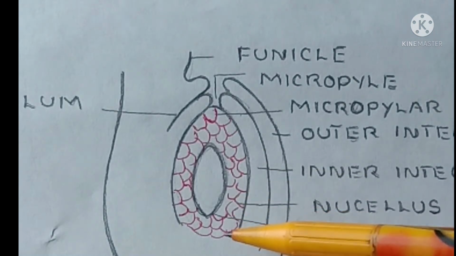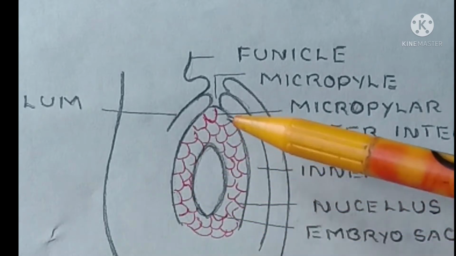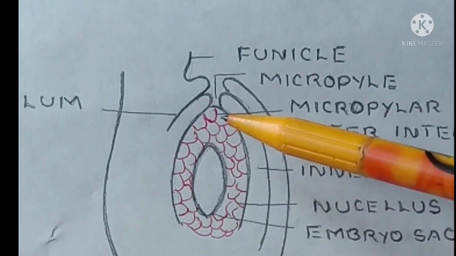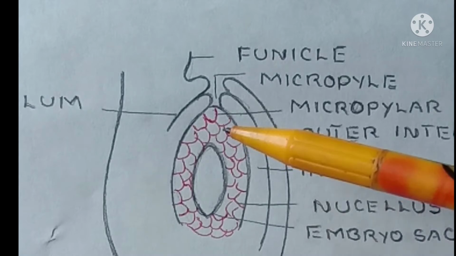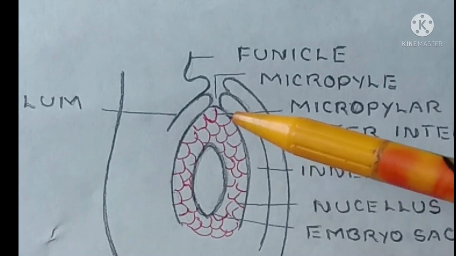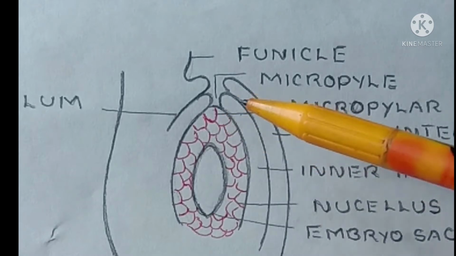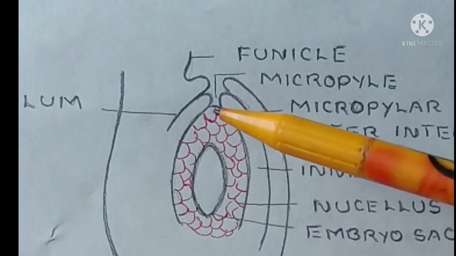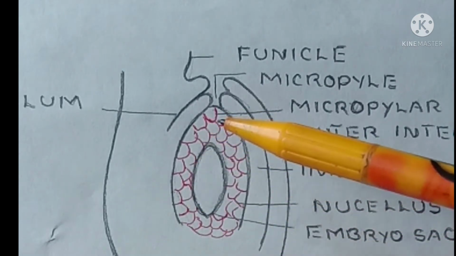Now, all the cells of this nucellus do not grow into megaspore mother cell. I said generally ovules differentiate one megaspore mother cell. That means only one cell of this nucellus differentiates or changes into a megaspore mother cell.